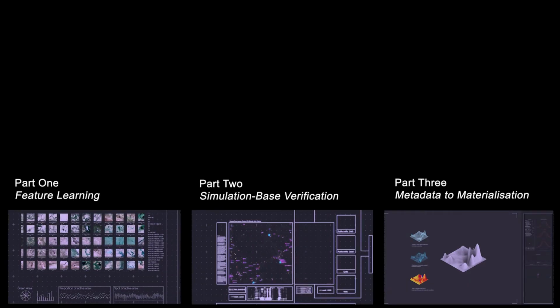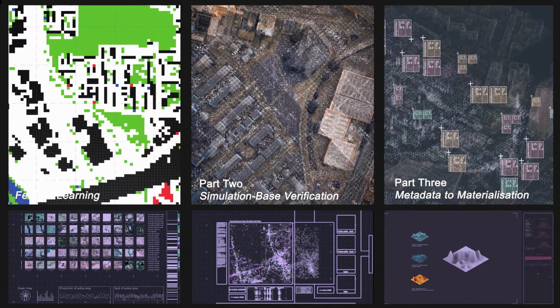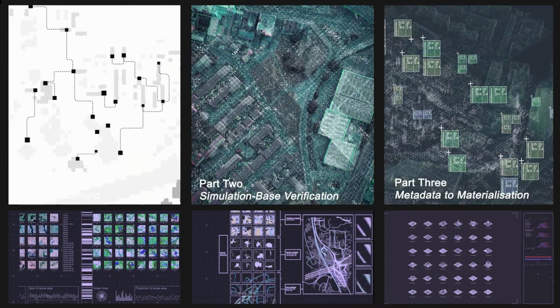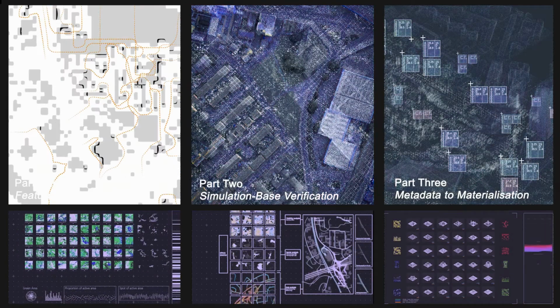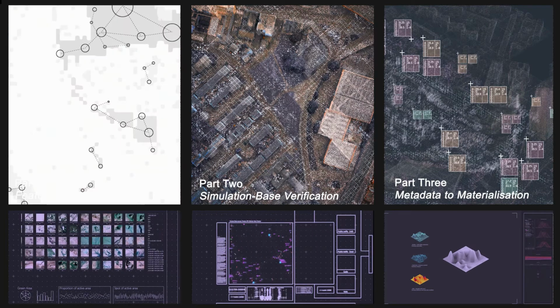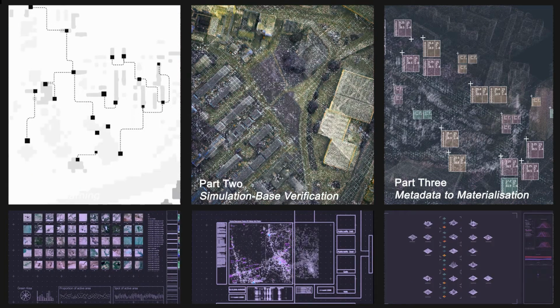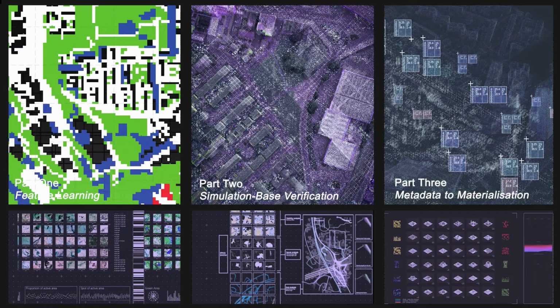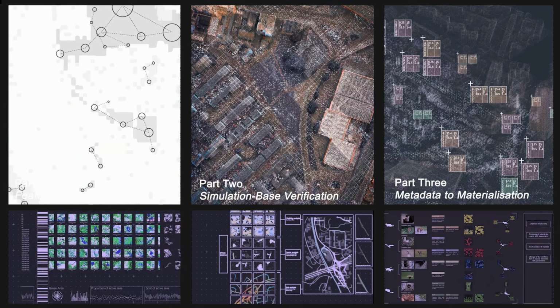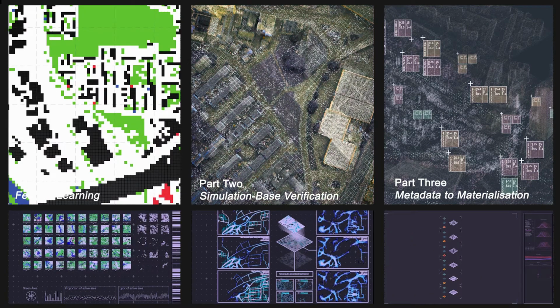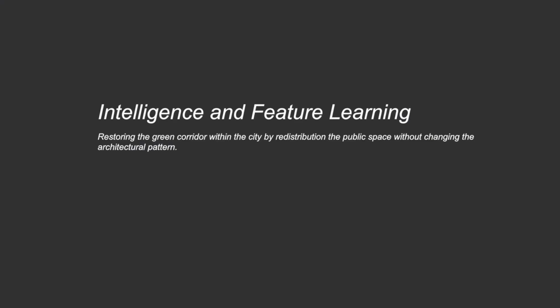The design will go through three parts. Feature learning: this part will reconstruct the existing urban plan by transforming and synthesizing the common features of urban and natural landforms in the pixel matrix. Simulation-based verification: human and animal behaviors will be speculated based on the matrix map. The data will be recorded for redistribution of space. Metadata to materialization: spatial distribution of metadata will be transformed with materials and design based on the adjacency requirements.